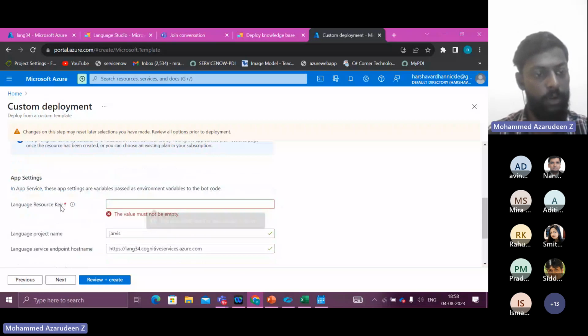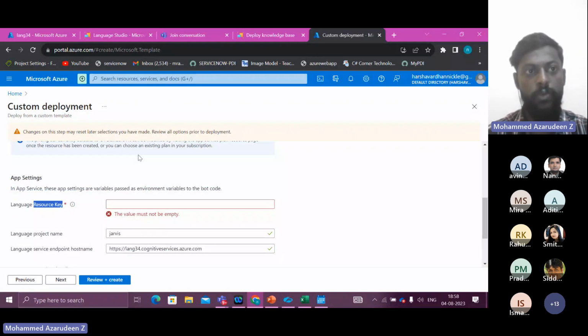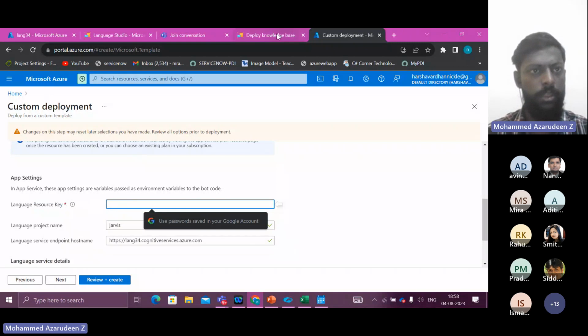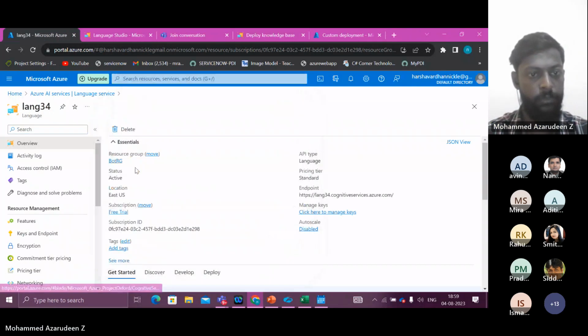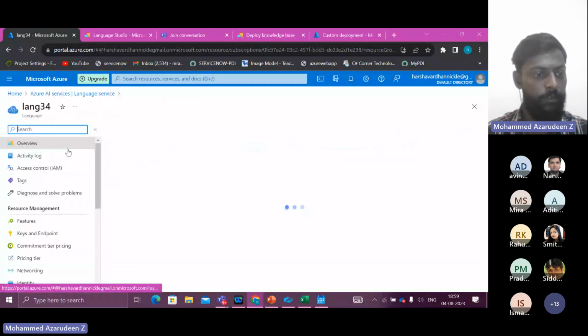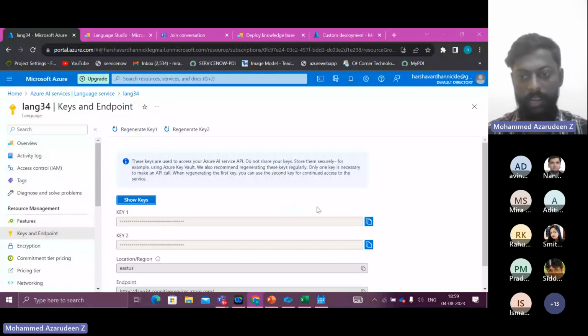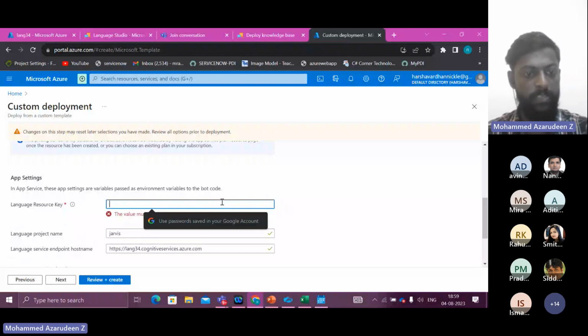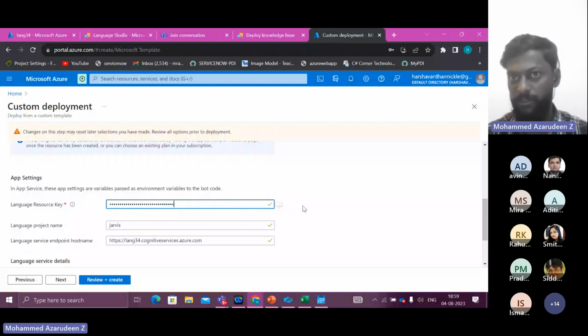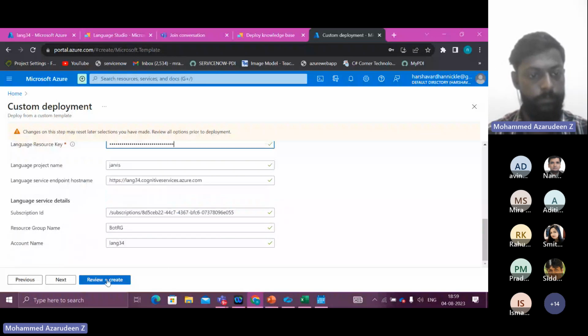So here we have a resource key, right? We have created a language service in Azure. In order to deploy your bot, you need to connect this language service with your bot service. This is a simple process. Let's open our language service, which we have created initially. Here you will find keys and endpoints. Click on that and you will have two keys. You can select either of those keys and go to the chatbot which you're going to create. Just paste it over there. It will connect your language service to the bot service which you're going to create.